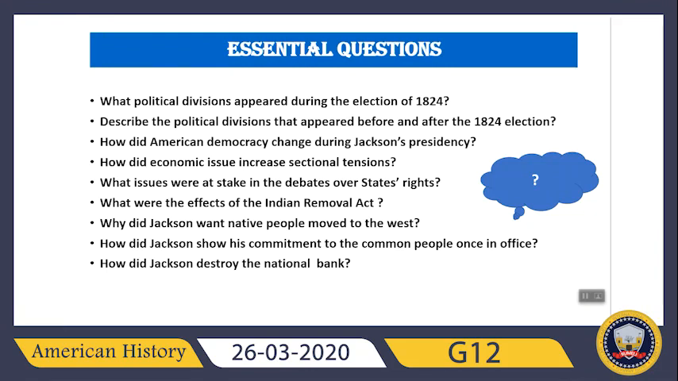Okay, then I have selected a few questions, but these are not the only questions. You have to see other questions and assessment at the end of the chapter too. After reading this whole chapter you should be able to answer these questions: What political divisions appeared during the election of 1824? You should be able to describe the political divisions that appeared before and after the 1824 election. How did American democracy change during Jackson's presidency? How did economic issues increase sectional tensions?